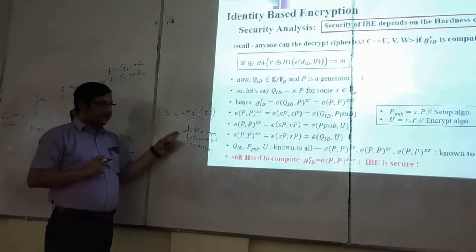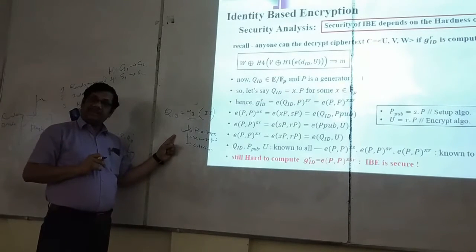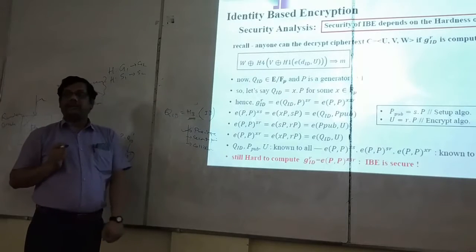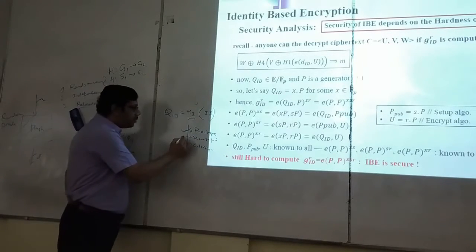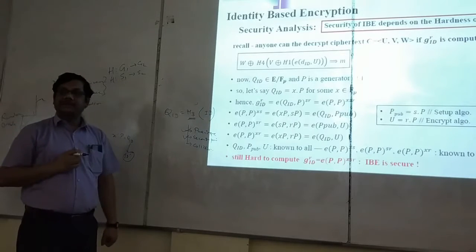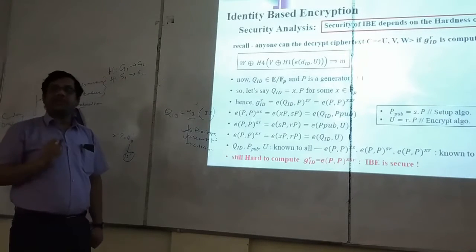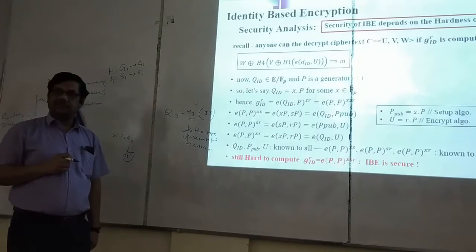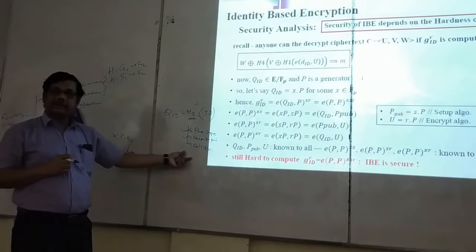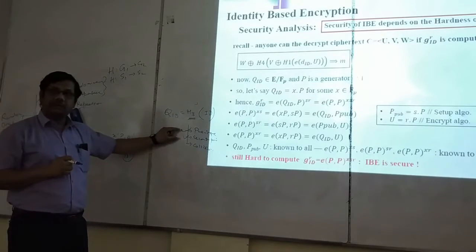Tell me. If pre-image resistance is not ensured, then there will be one type of threat to this IB encryption system. If second pre-image resistance is not ensured, then another type of threat will be there to this identity-based encryption system. Collision resistance is not important here. How? I am showing one by one.